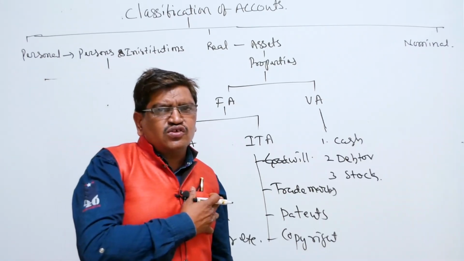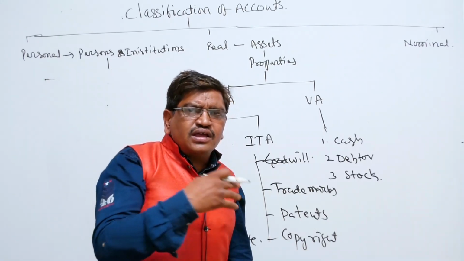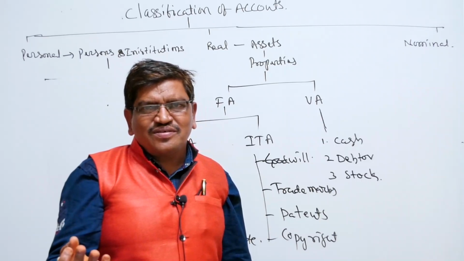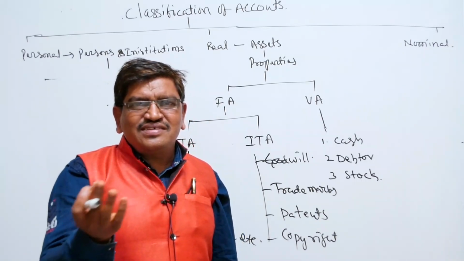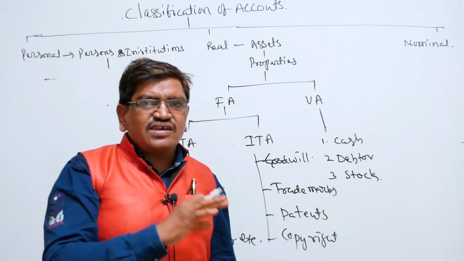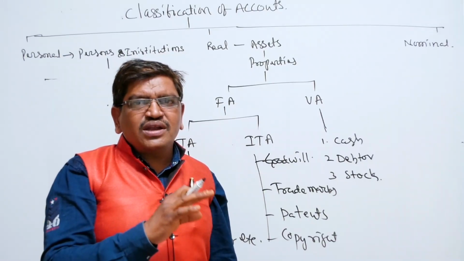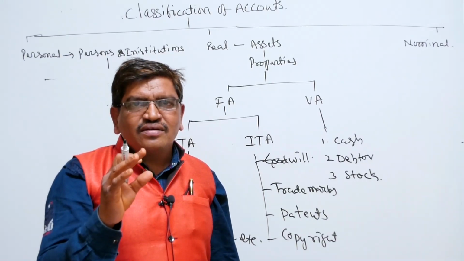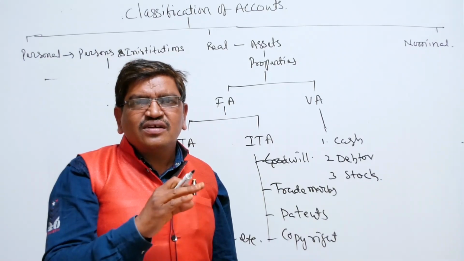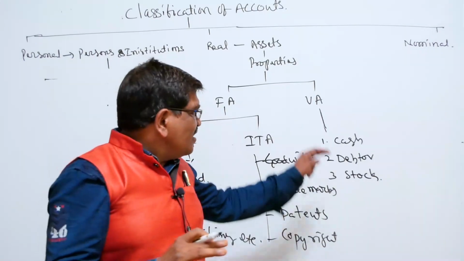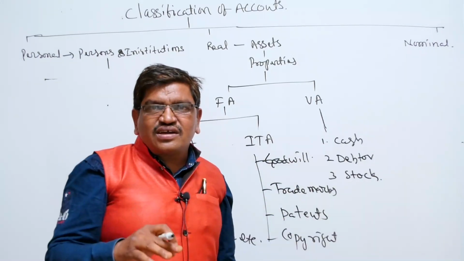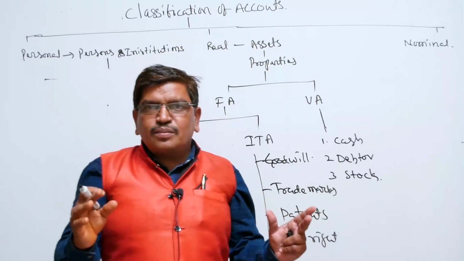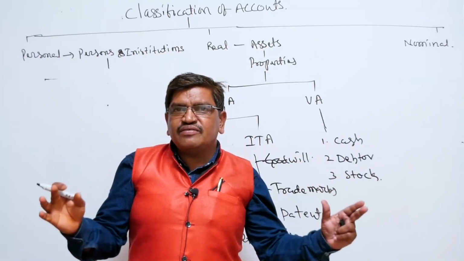If I have 1000 rupees in the morning, in the evening it may be 10 rupees. The cash is changing. In the case of debtors also, in the morning debtors are 1 lakh, and it may decrease by 10,000. In the case of stock, I have one shop with 100 TVs.